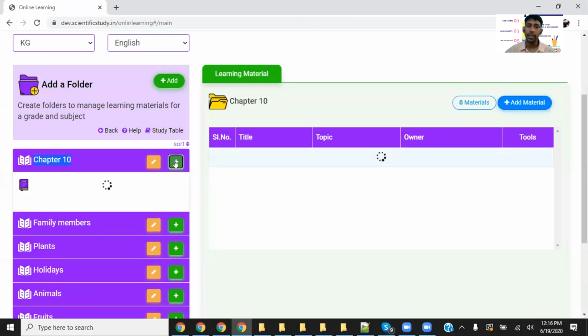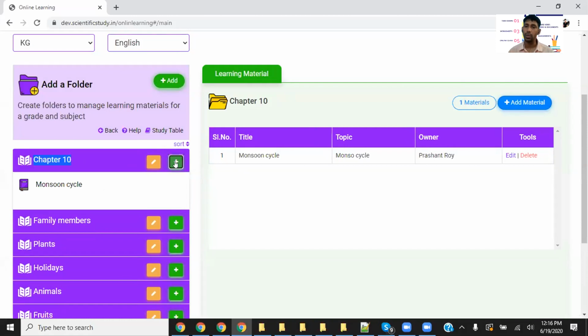So in this chapter, we are going to create pages. The same way you have a book, and in a book, you add pages. Okay, there is no difference. So instead of pages, we say here learning material. But you can think of it as a page, learning material, whatever you want. So we have chapter 10, and in chapter 10 we have this.